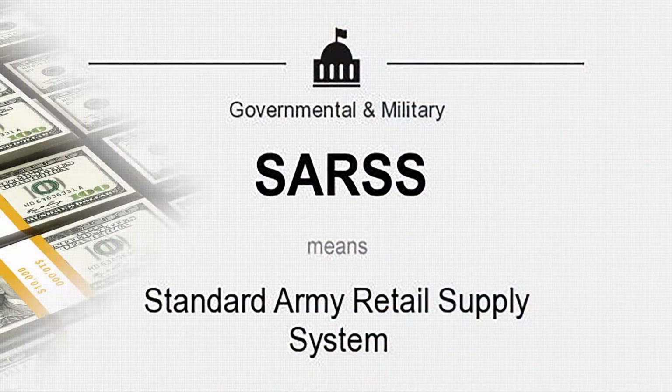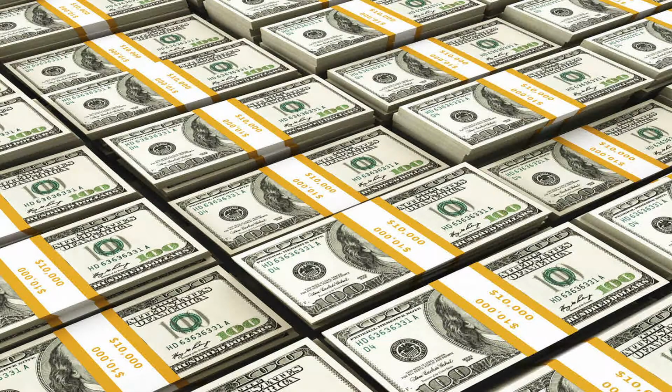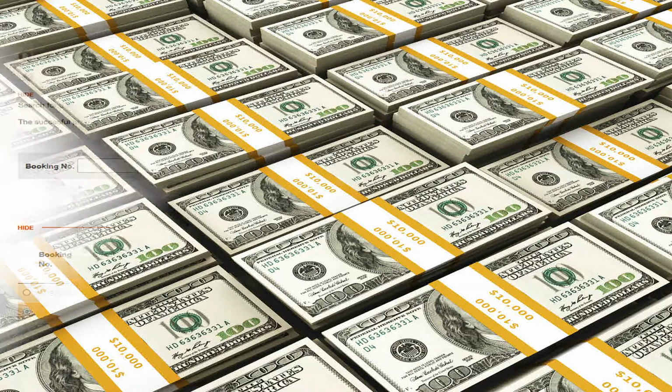SARSS. In the system, requests are generated at the unit level and processed through the computer system to the division level, and the decisions are made whether to forward or reject based on availability of dollars.